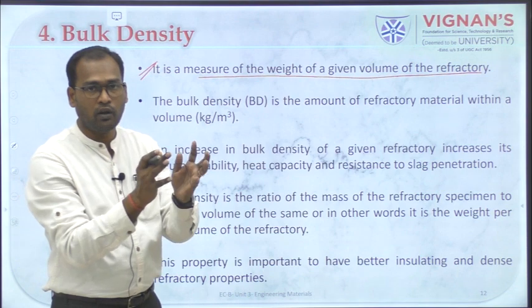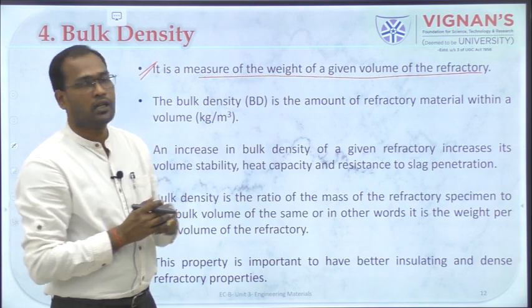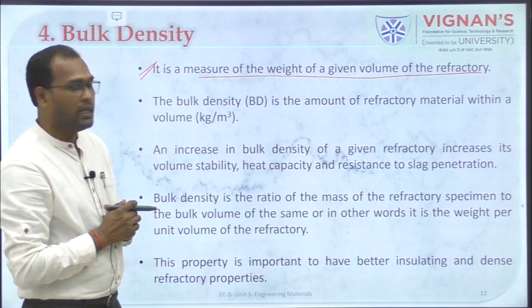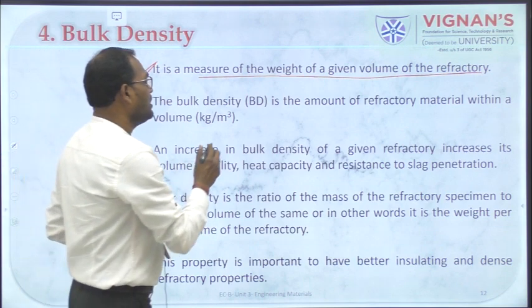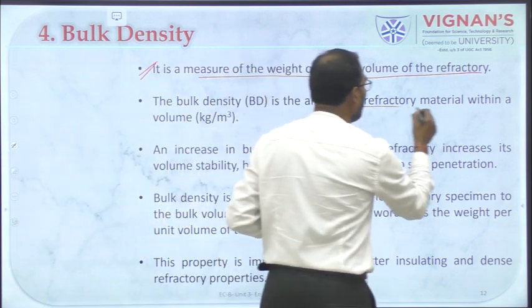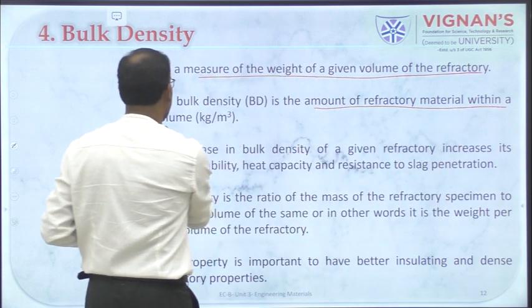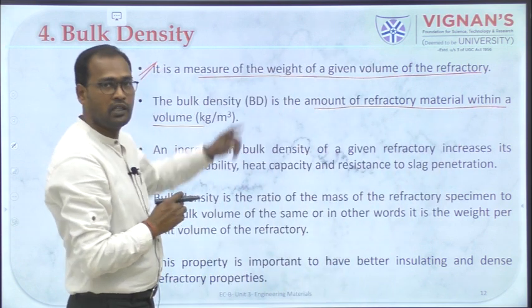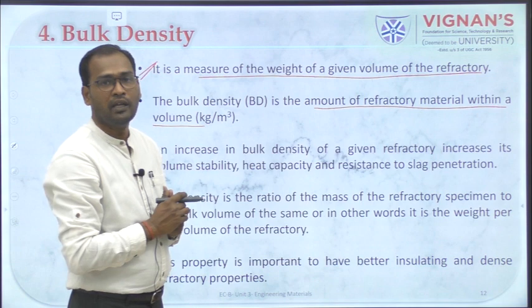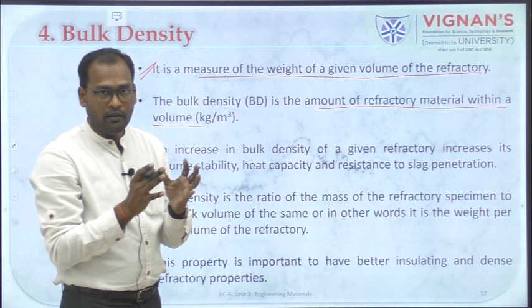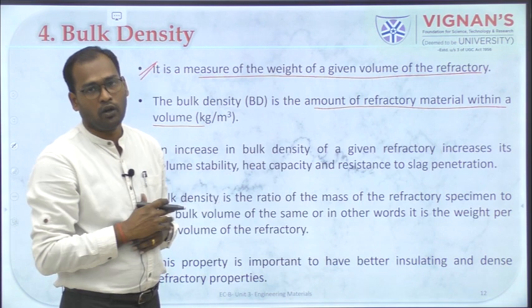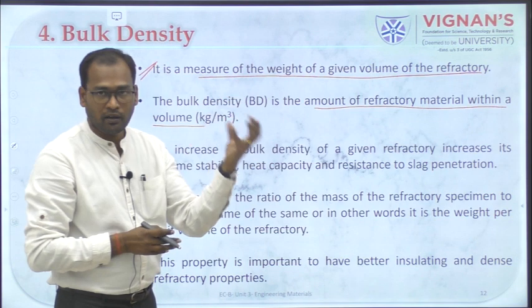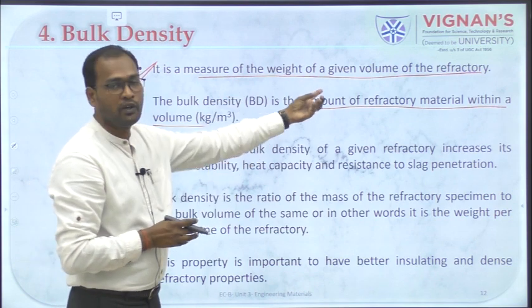For a specific volume, what is the weight exerted? That is given by this bulk density, and this bulk density is the amount of refractory material within a volume. Okay, the same thing put in a different form: it is the amount of a material present in a fixed volume. Okay, the earlier one is the weight of the material of a given volume.